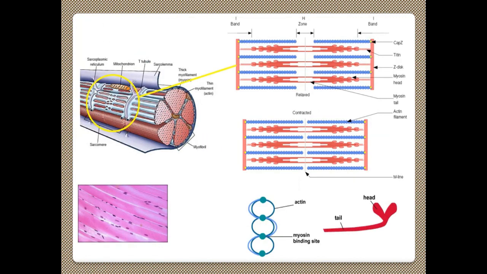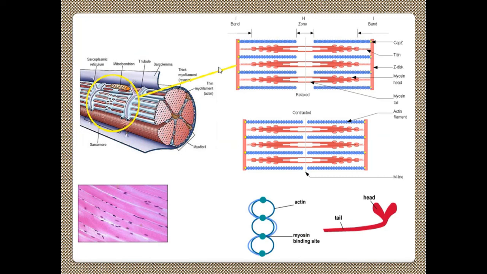You can see that this is the sarcoplasmic reticulum which is there in the sarcomere unit. Near the sarcoplasmic reticulum, mitochondria are there. More mitochondria are located here. That is why energy is produced here in the sarcomere unit when muscle is contracting. This is a T-tubule, sarcolemma, thick myofilament myosin, thin myofilament actin. This is the myofiber, the microscopy of myofiber.